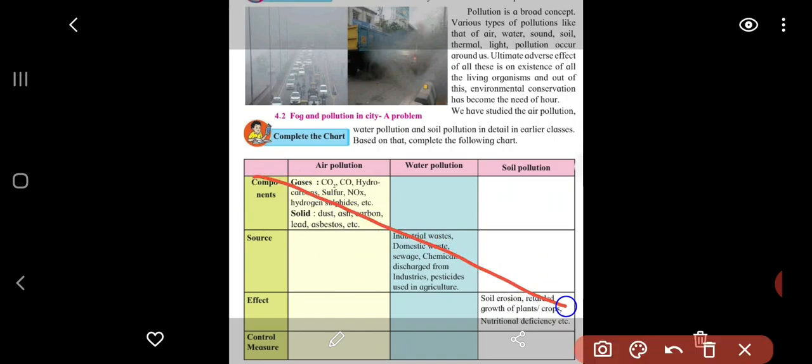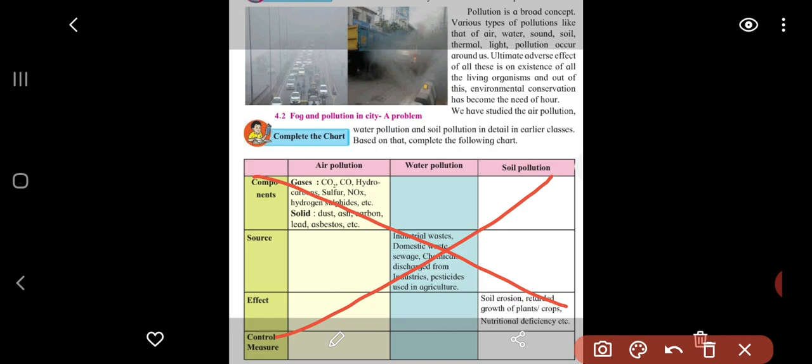Okay, now this is not to be done. Usually this part used to come in exams, in your school exam as well as sometimes in board exams. So this part has been reduced now. Now we only have to understand about fog and pollution in the city, which is a problem.